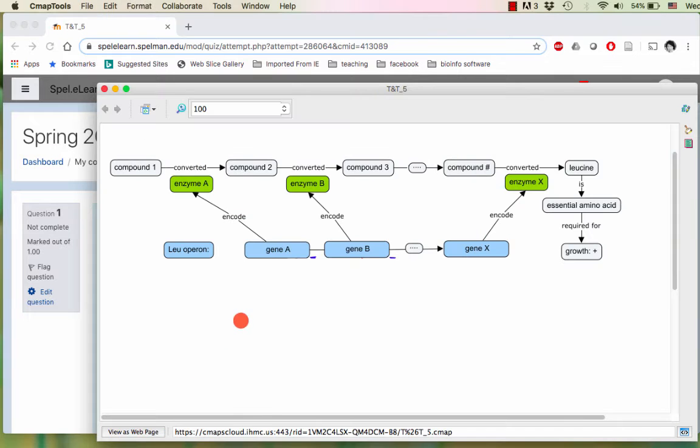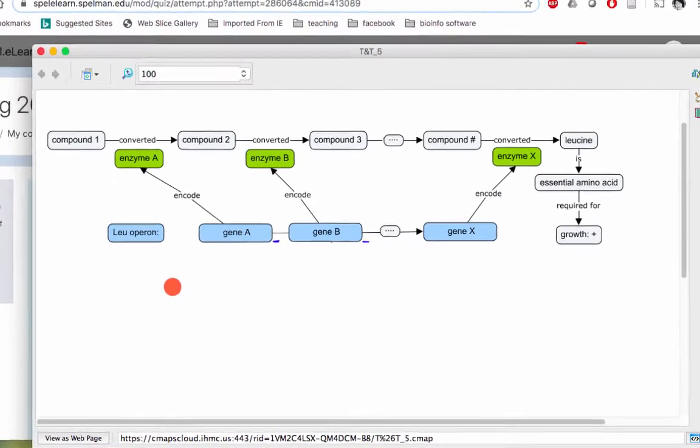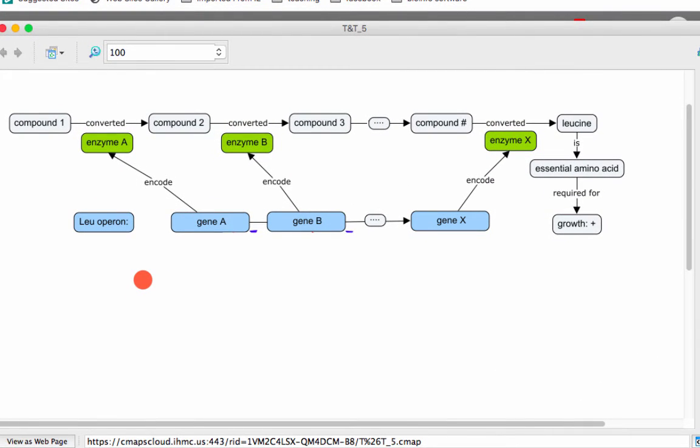Before doing so, we need to review what an operon and biosynthetic pathway is. Bacteria, unlike us, often have to produce amino acids for themselves. So here, starting with a simpler compound, it's converted through a biosynthetic pathway by a number of enzymes and eventually to leucine. And this is an essential amino acid that's required for growth.